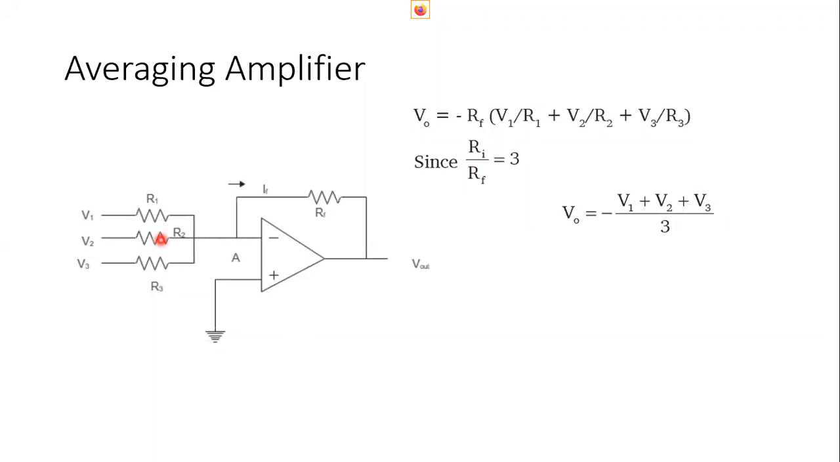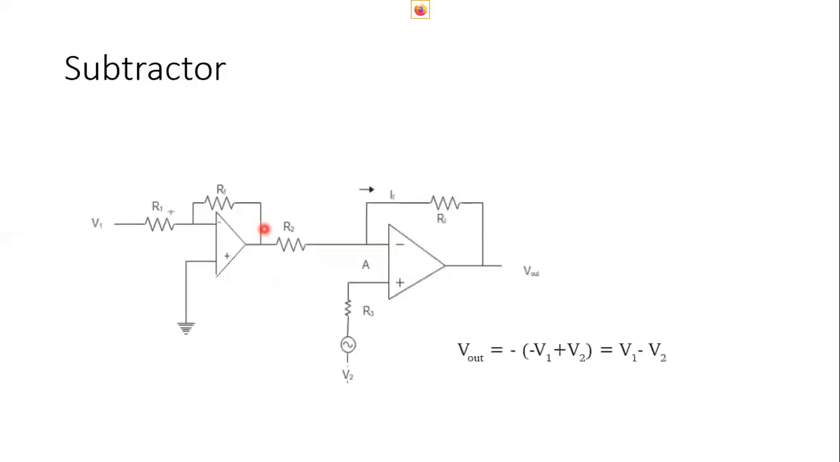The condition is such that the ratio of input resistance to feedback resistance should be equal to the number of input voltages. If the ratio of input resistance to feedback resistance is equal to the number of input voltages, that amplifier can work as an averaging amplifier. And by connecting an inverting amplifier and a summing amplifier together, we can produce a subtractor.